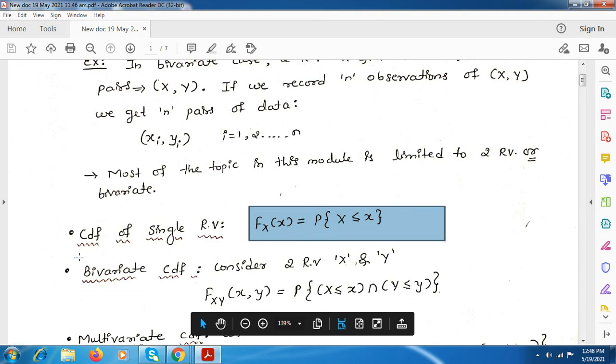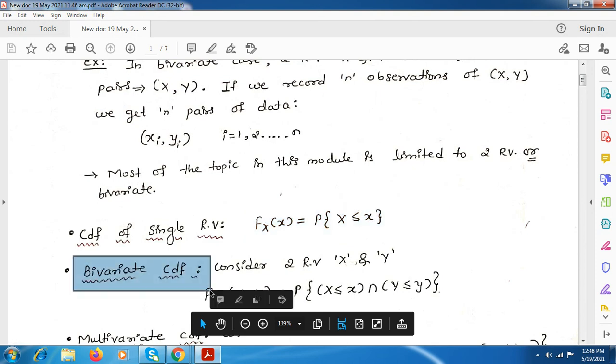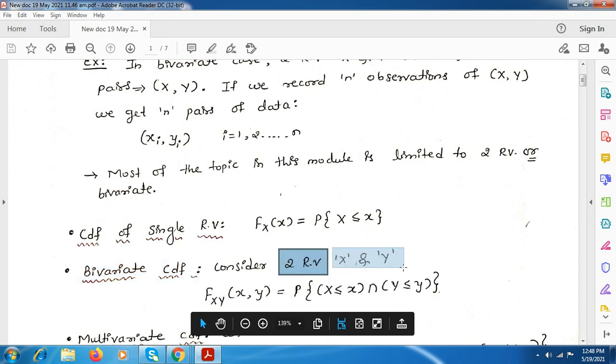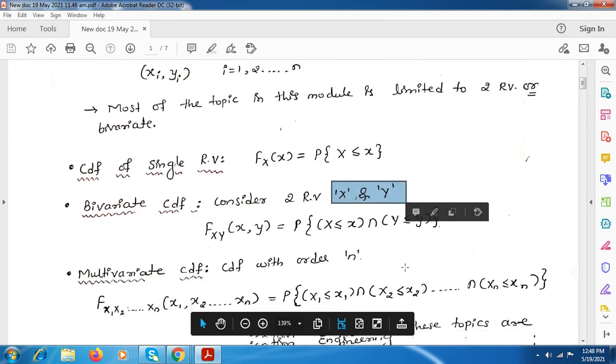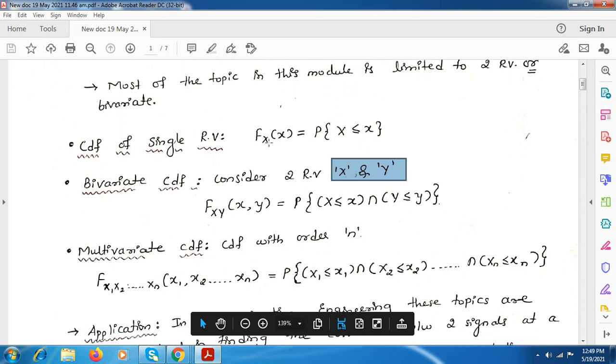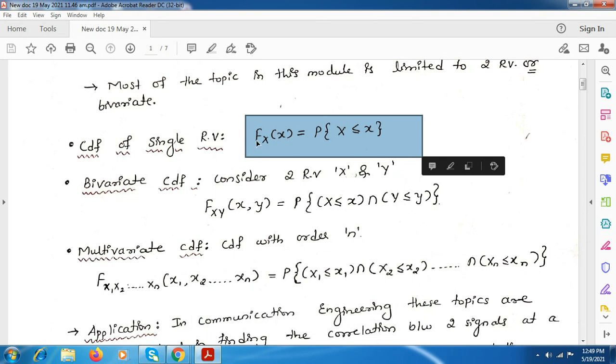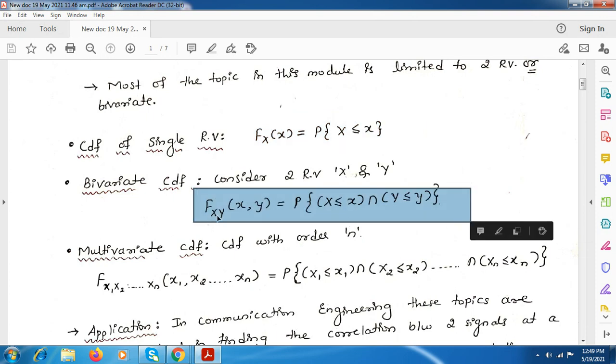Similarly, this can be extended for the bivariate CDF. Here we have to consider two random variables, that is X comma Y. So for that, it is FXY. For a single variable, we used to write only one random variable, that is X. Here there are two random variables considered, so we have to take X and Y. So this can be written as FXY of x comma y.